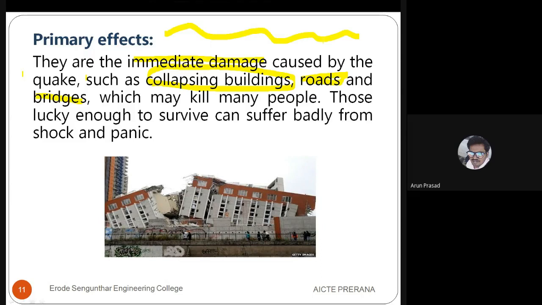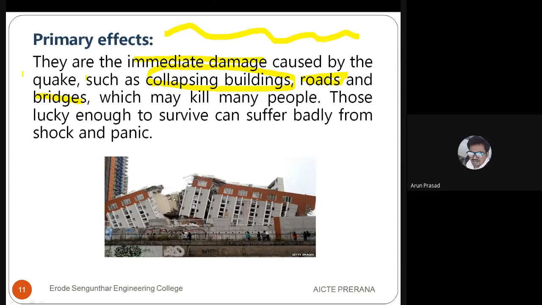Especially for bridges. I think everyone has seen the bridges on the roadways, in the highways or expressways. Has anyone noticed the bridge deck slab? That is the slab area where the vehicle's movement is there.